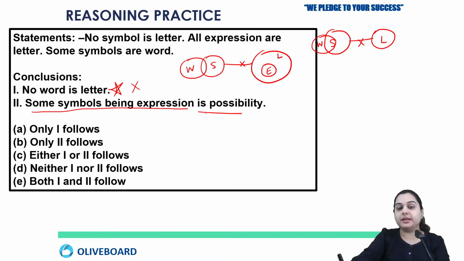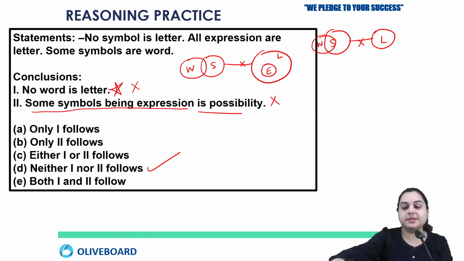He is saying, is it possible that some symbols are expression? Here we can see there is a relation of no between symbols and letter. So this is also wrong because this is impossible. So that's the reason your answer is option number D, which says neither one nor two follows. I hope this is clear.